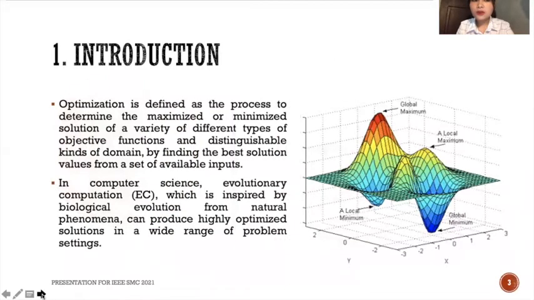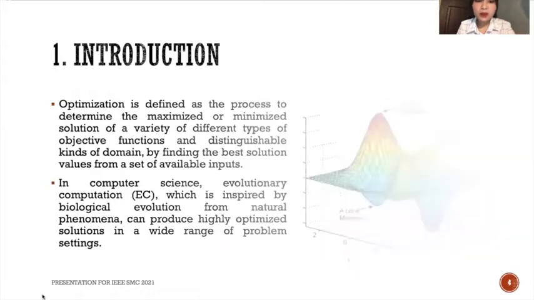Let me start with the first one, the introduction part. Optimization is defined as a process to determine the maximum or minimum solutions of a variety of different types of objective functions and different types of domains by finding the best solution value from a set of the available inputs. And in computer science, evolutionary computation, which is inspired by biological evolution from natural phenomena, can produce highly optimized solutions in a wide range of problem settings.